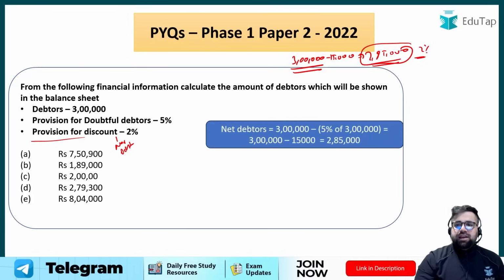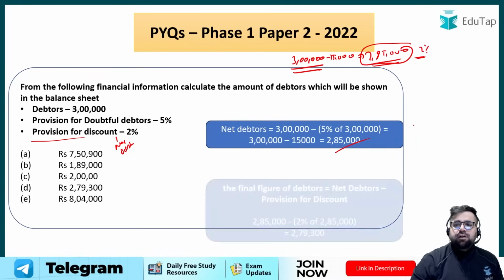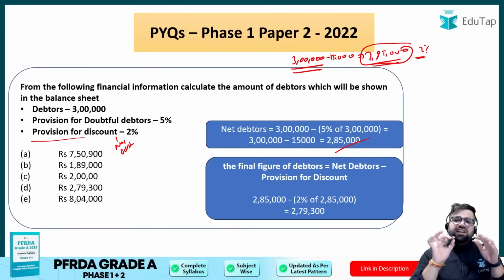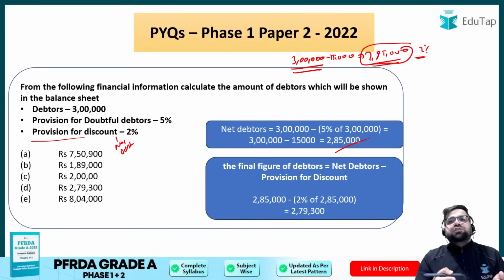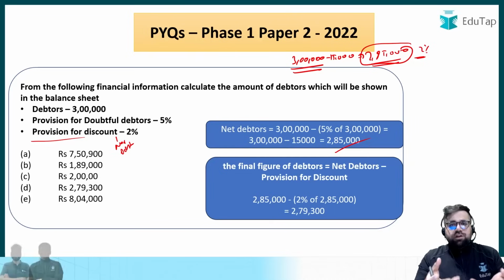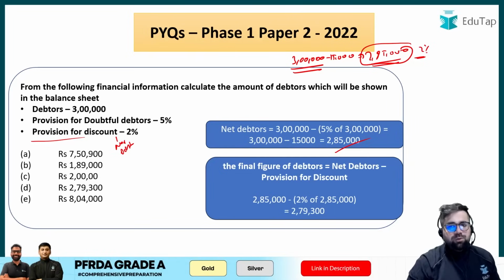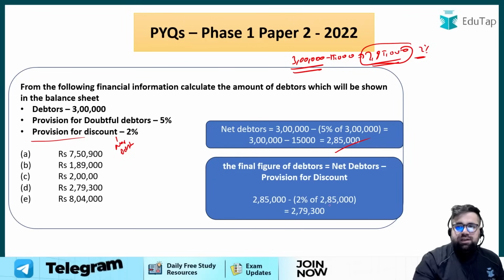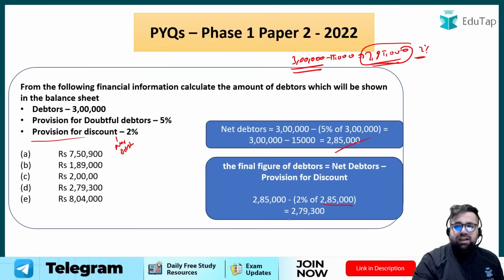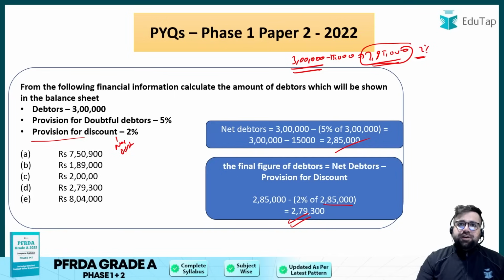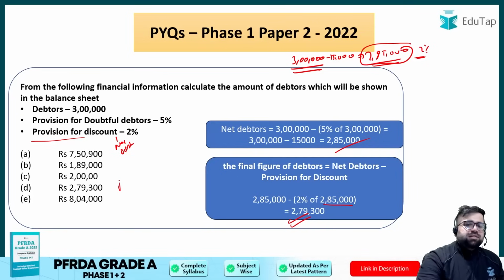So if you see net debtors, we have done 2,85,000, but you also have to deduct the discount provision because we pay discount to the net debtors only. आप डिस्काउंट उसे ही दोगे ना जो आपको पैसा देने वाला है. You will not give discount to those people who are not paying you. So if you do 2% of 2,85,000 minus 2,85,000, your answer will come around 2,79,300. Simple. So your answer will be option number D.